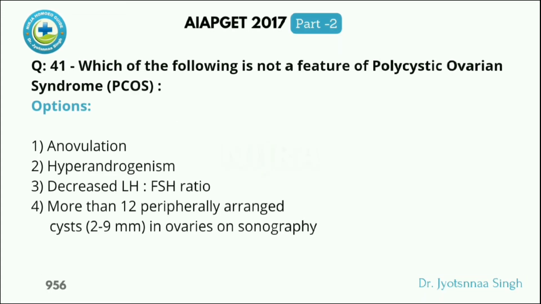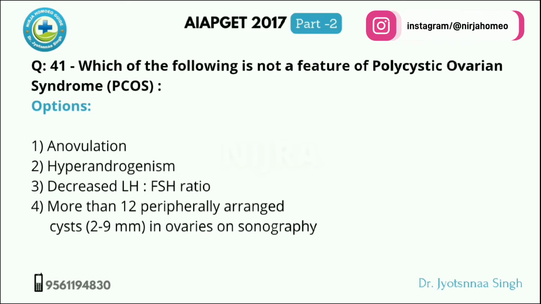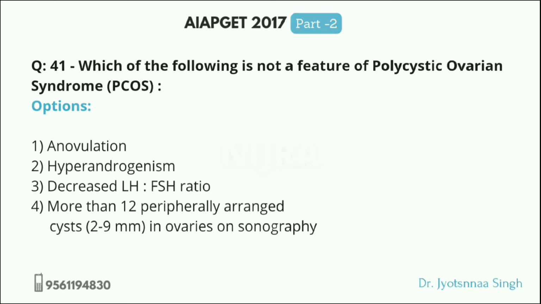Next question: which of the following is not a feature of polycystic ovarian syndrome? Anovulation, yes, it is the feature. Hyperandrogenism, this is also a feature of polycystic ovarian syndrome. Decreased LH to FSH ratio, no, this is wrong, this is not the feature. There should be increased LH to FSH ratio in PCOS.